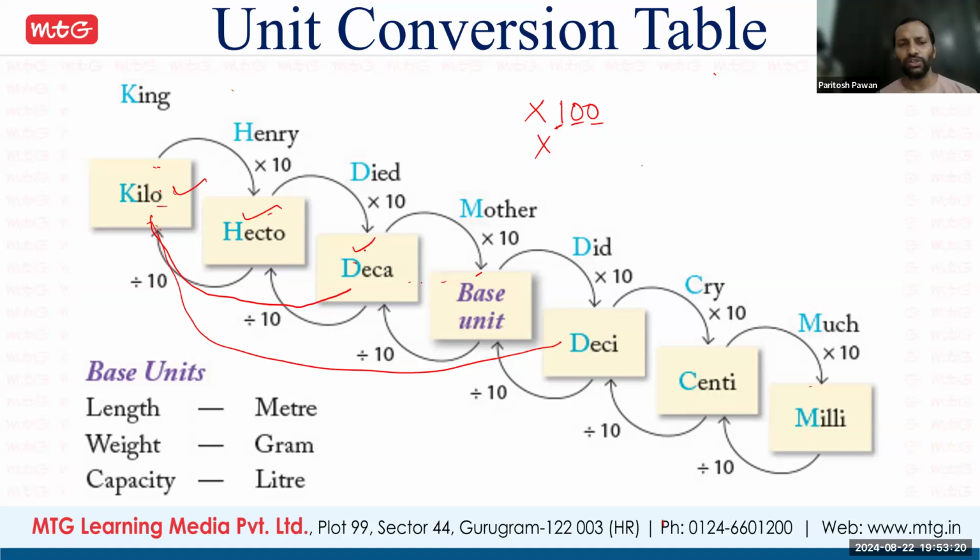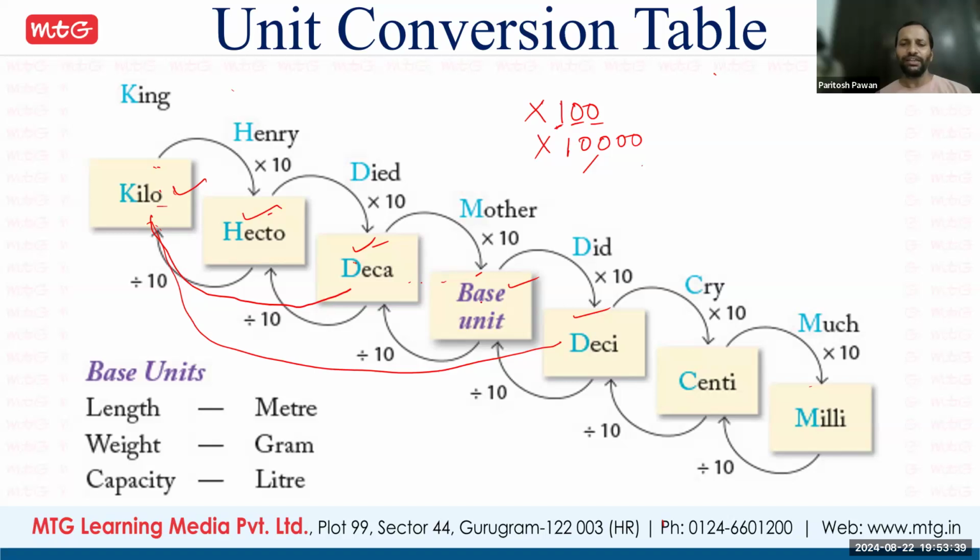Count the positions: 1, 2, 3, 4, and 5. Agreed? Fine. So 5 means 1 and 4 zeros, which means it will be 4 multiplied with 10,000. Clear? Okay. So first I will take smaller to bigger.